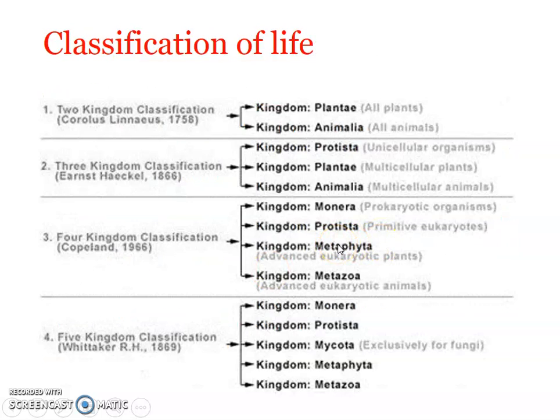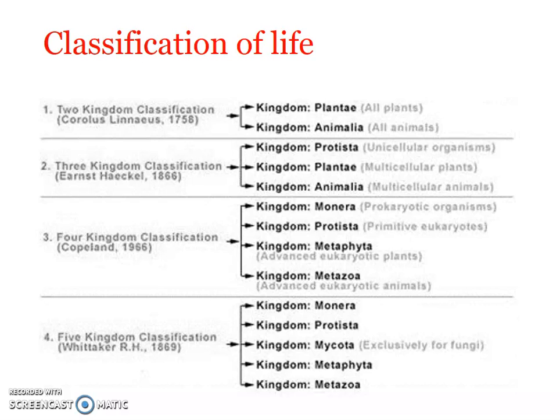Okay. Now, then came up the final five kingdom classification, which was put forward by Whittaker in 1969. It is not 1869, it is 1969 because it is in sequential order. You can see here. Okay, so it was in 1969. And Whittaker's five kingdom classification was widely accepted, and it had been accepted and followed for a pretty long amount of years.